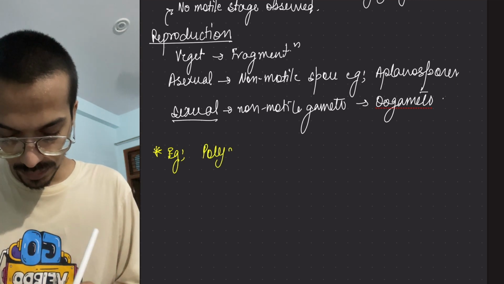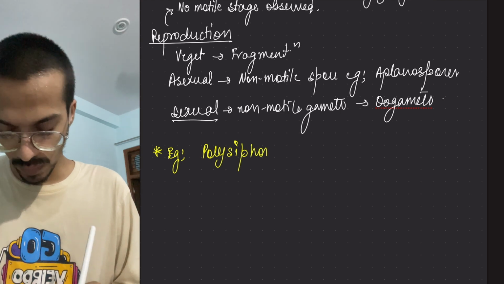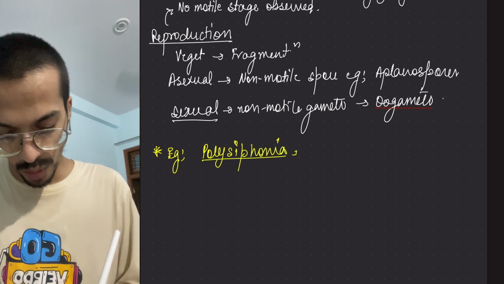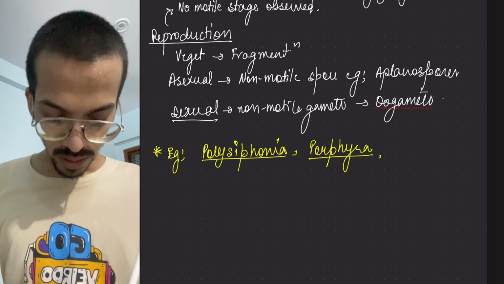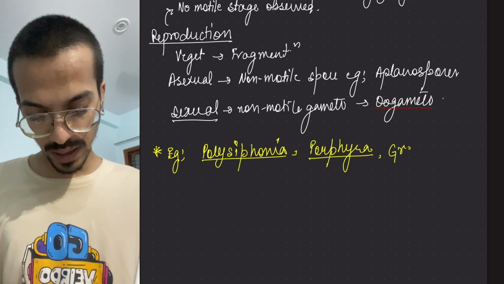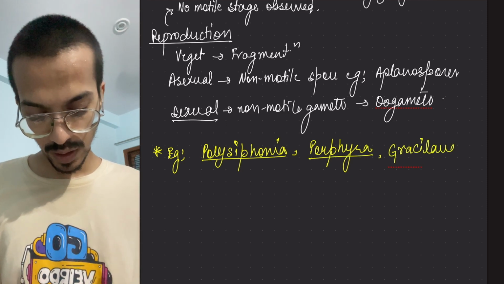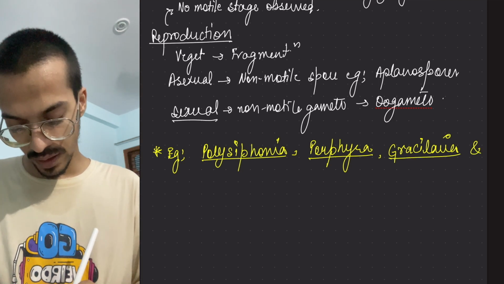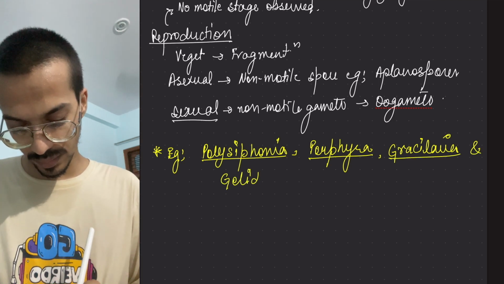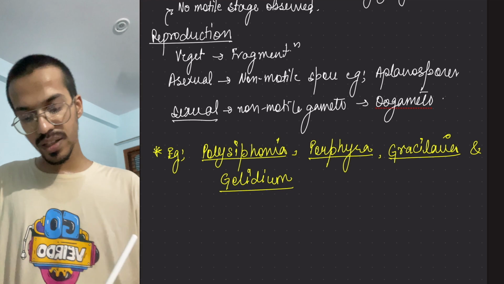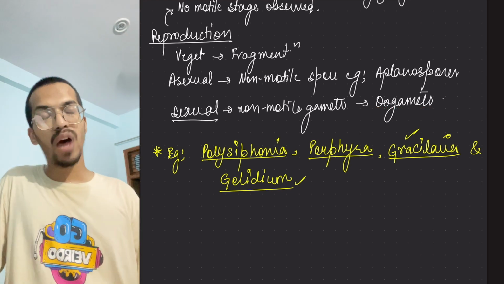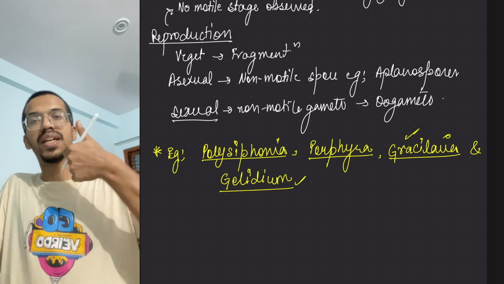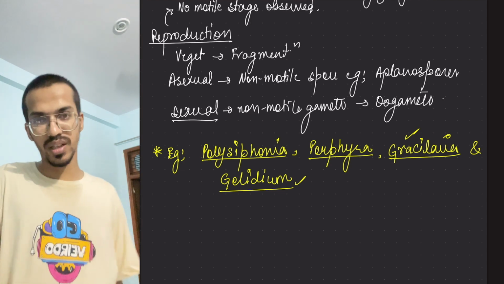Polysiphonia, we have Porphyra, we have Gracilaria, and we have Gelidium. Now Gracilaria and Gelidium make an important component called agar, which helps in making jellies, ice creams and those things.